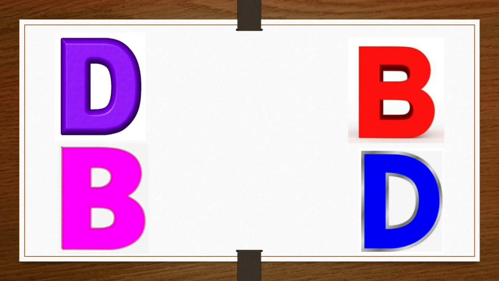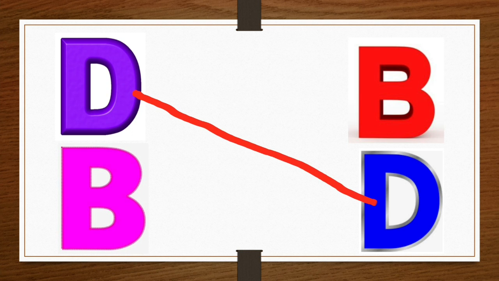Now some letters are here and you have to do matching. So what you have to do matching? Letter to letter. So D. Where is D? D says D. D letter match with the D. Like this you have to match D letter to D letter. And this is B. So you have to match with the B. Letter to letter matching. Okay.